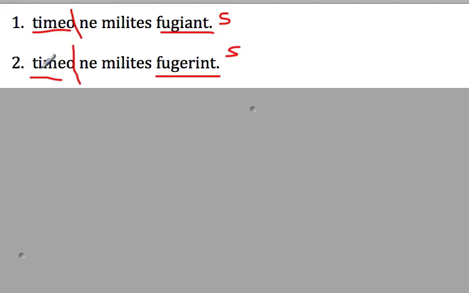So this one means I am afraid that the soldiers fled. Okay, right now I'm afraid that the soldiers already fled. Okay, see the difference? The present subjunctive tells you it's happening the same time or time after the main verb. The perfect subjunctive tells you it's happening before the main verb. I am afraid that the soldiers already fled.